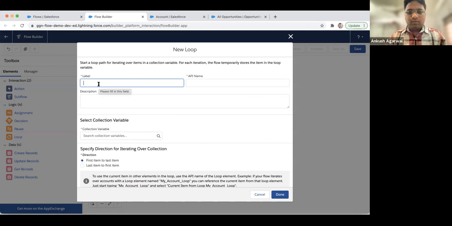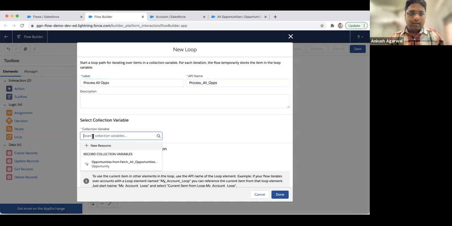Then this loop processes all opportunities. For the collection variable, you can find opportunities from fetch all opportunities. There are different sections available, such as record collection variables.